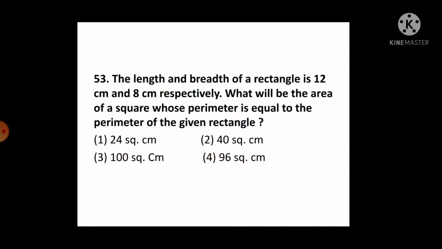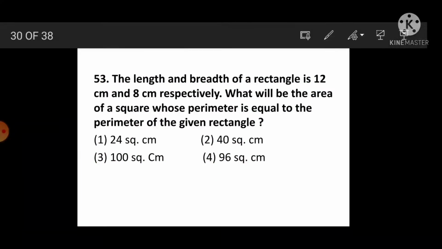Okay. Next question number 53. The length and breadth of a rectangle is 12 centimeter and 8 centimeter respectively. Means length 12, breadth 8. What will be the area of the square whose perimeter is equal to the perimeter of the given rectangle? See, for this we should know the formulas.